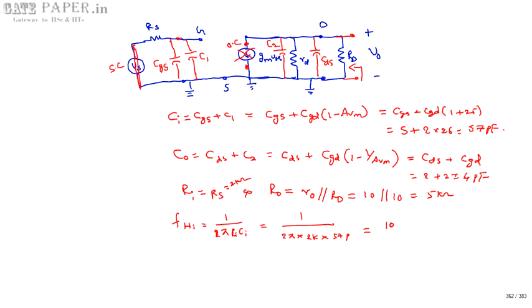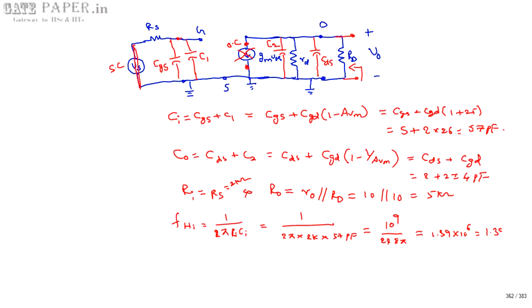Pico into kilo will become 10 power 9, divided by 2 into 2 is 4, 57 into 4 is 228, 228 into pi. The value of FHI is equal to 1.39 megahertz, that is 10 power 6, so it is around 1.39 megahertz.